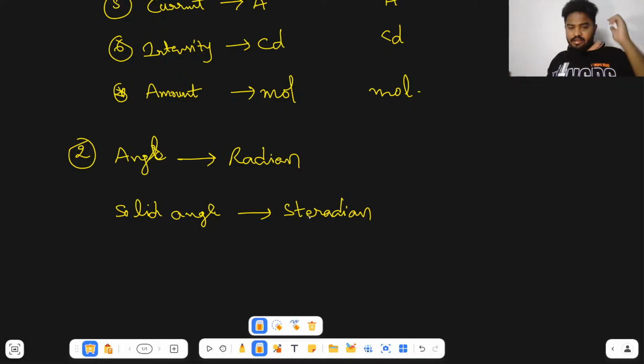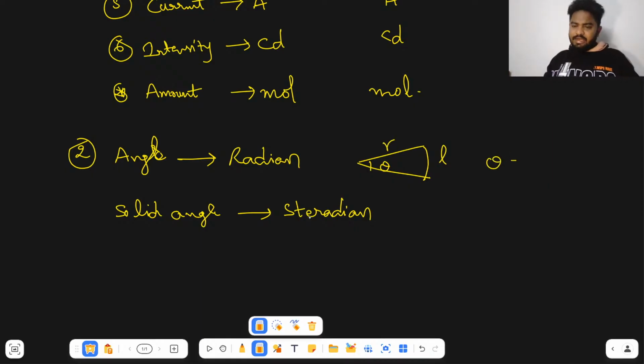Angle is the angle subtended between two lines or two planes. If the arc length is L and the radius is R, then angle theta equals arc length by radius. This is distance, this is also distance. So it is dimensionless, but it is called a supplementary physical quantity.